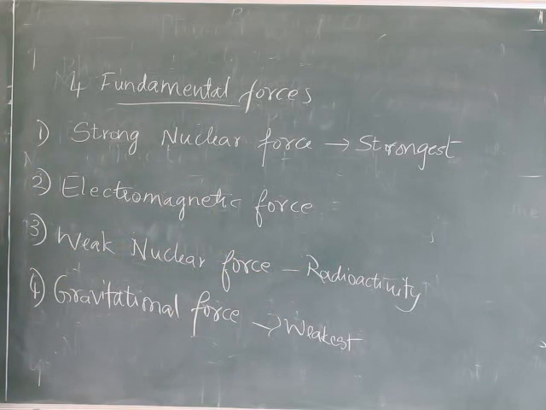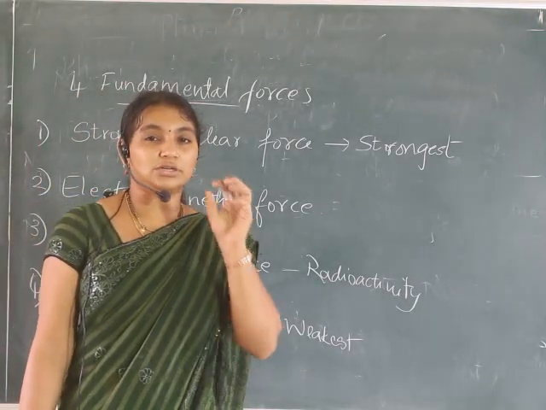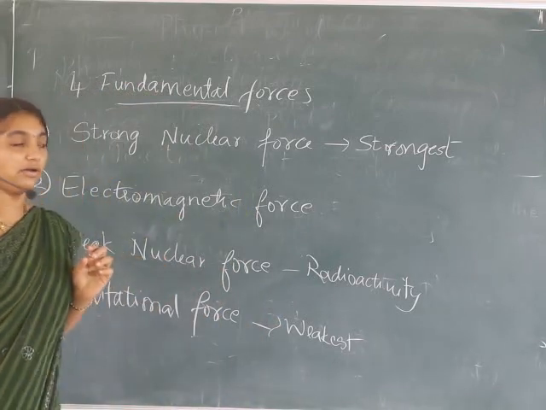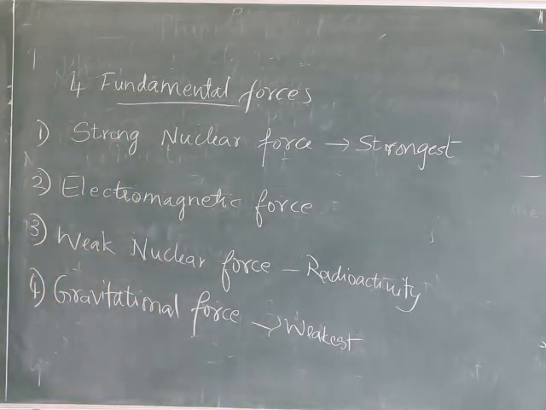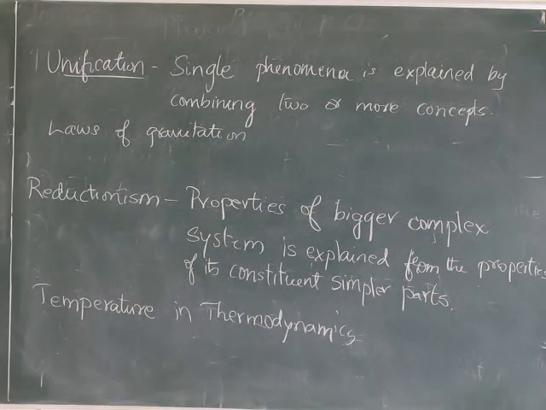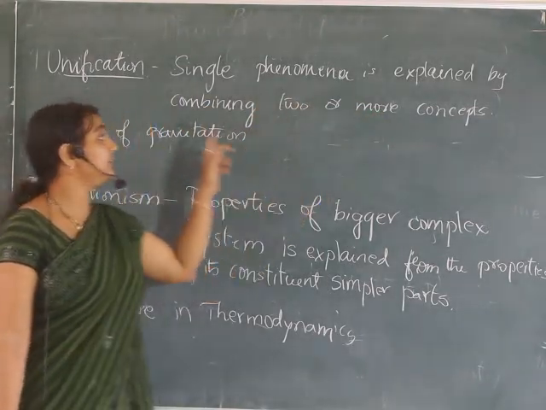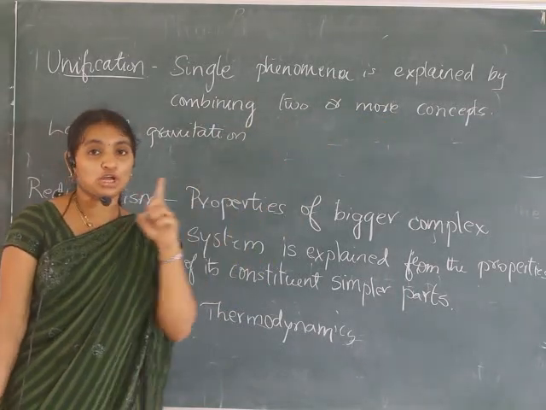The next concept which we are moving to, a few concepts are remaining. That is about unification and reductionism. Since it is a very small concept, one more small concept is there. Okay. Next, the next concept is unification. Unification is nothing but a single phenomenon is explained by combining two or more concepts.